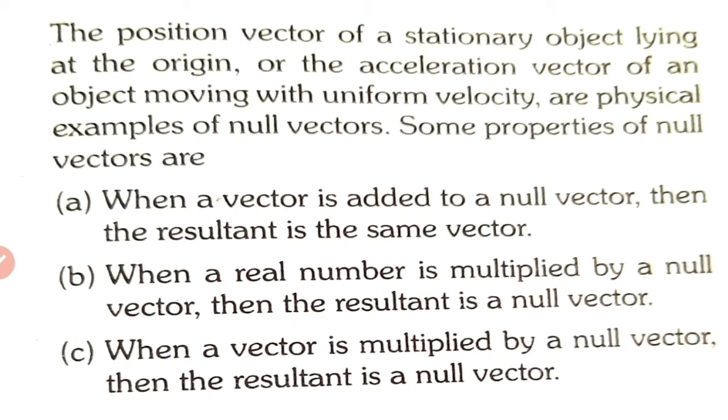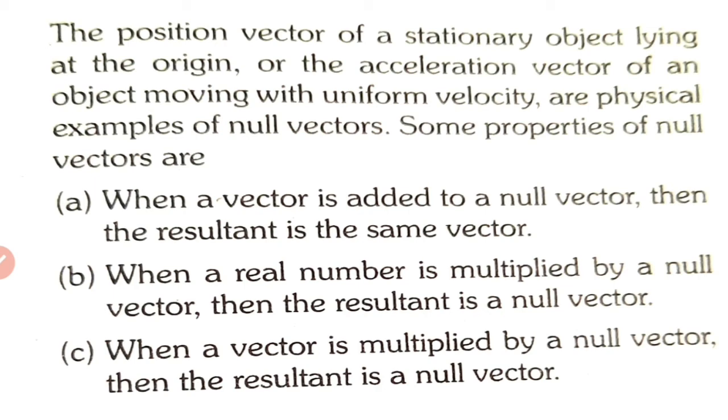Or the acceleration vector of an object moving with uniform velocity. For a body in uniform motion, the acceleration vector also is 0, a null vector. These are physical examples of null vectors. Some properties of null vectors are: first, when a vector is added to a null vector, the resultant is the same vector.